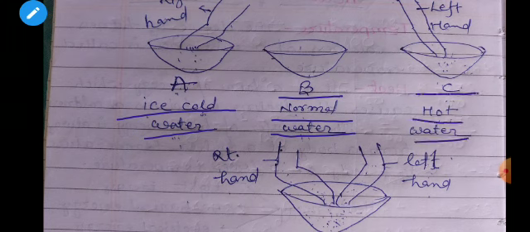After that, students, you put your right hand in the ice cold water container A and your left hand in the hot water container C.